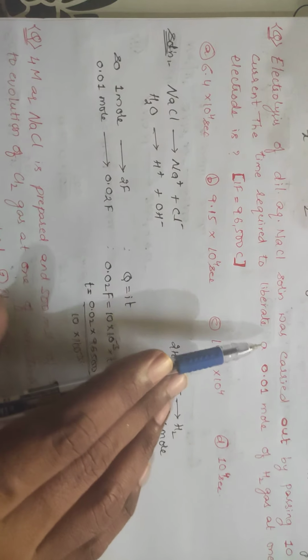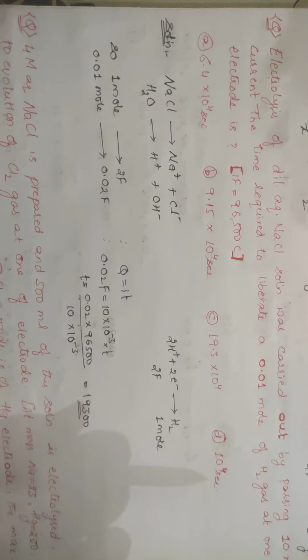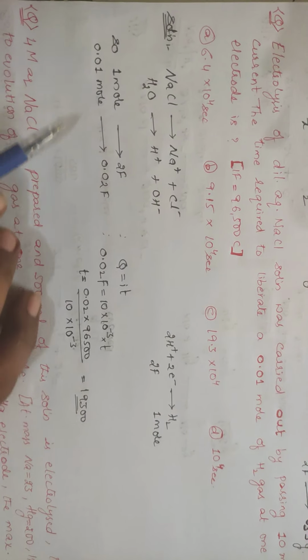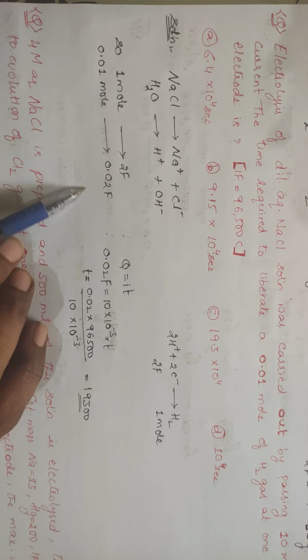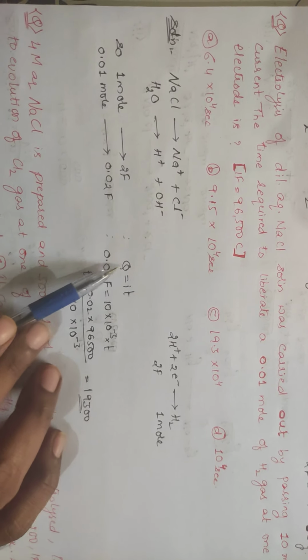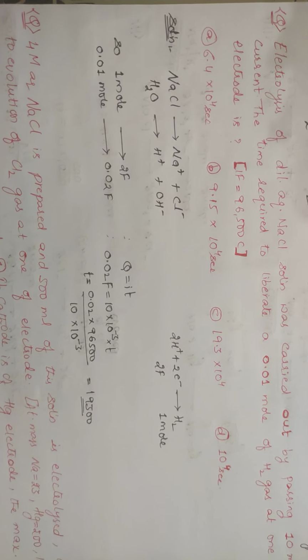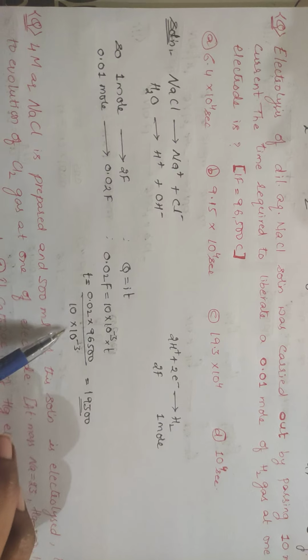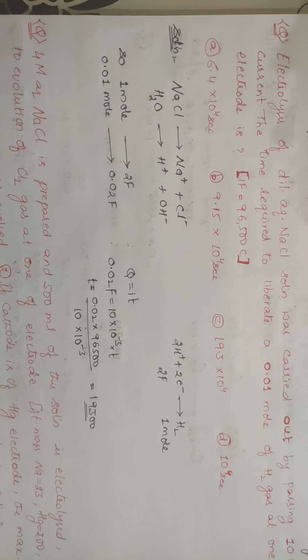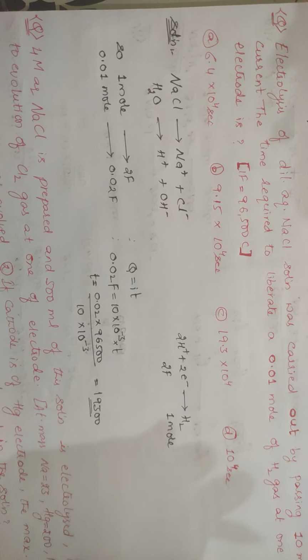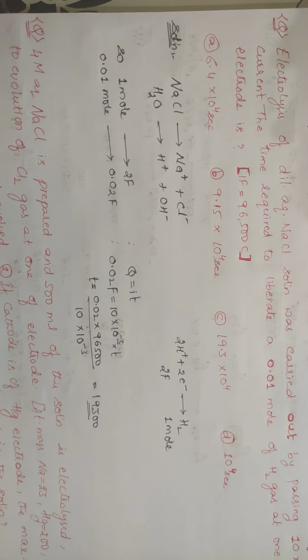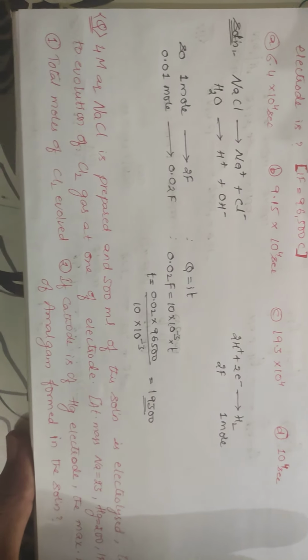Basically in the question he has taken 0.01 mole, so 0.01 mole requires 0.02 Faraday. So Q is equal to I t. Q is nothing but 0.02 Faraday, I is 10 into 10 power minus 3, and time is t. If you calculate the time, you will be getting 19,300. So the answer will be the third option, 19.3 into 10 power 4.